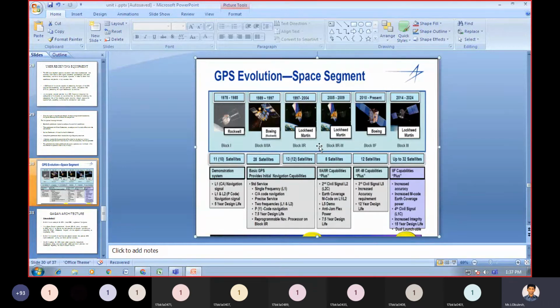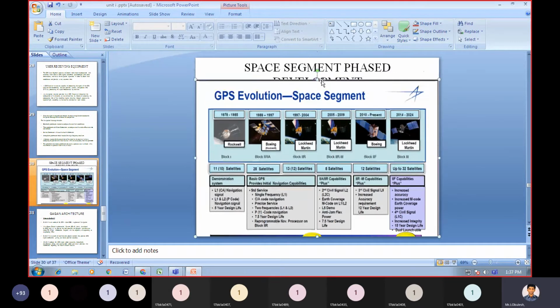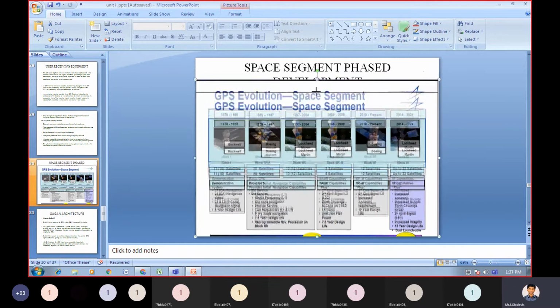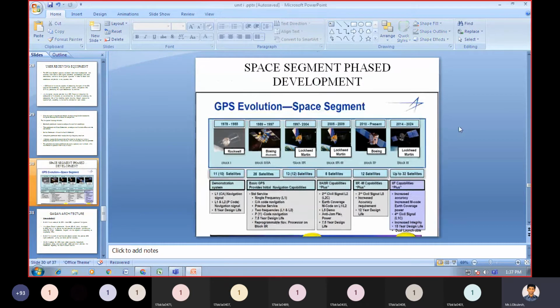The design lifetime for this is 15 years. This is the space segment phased development chart.